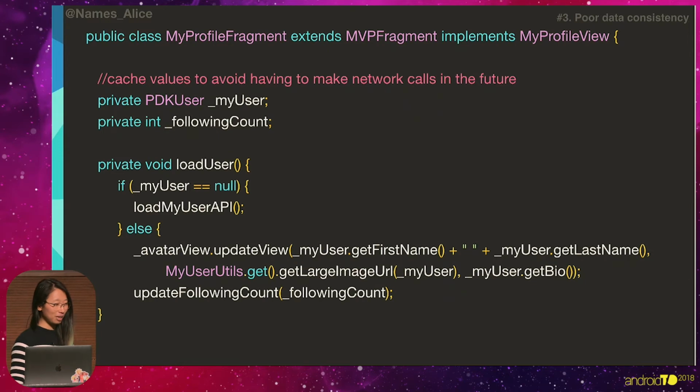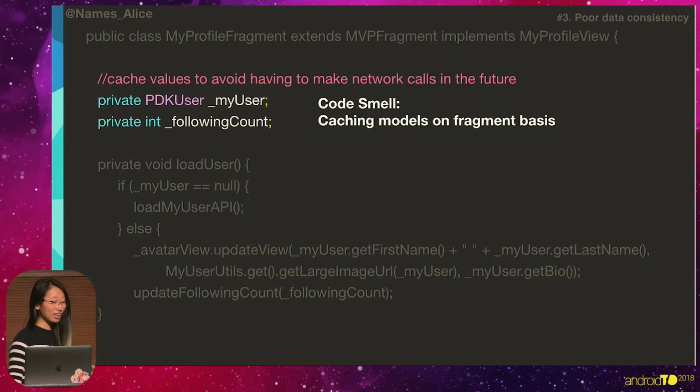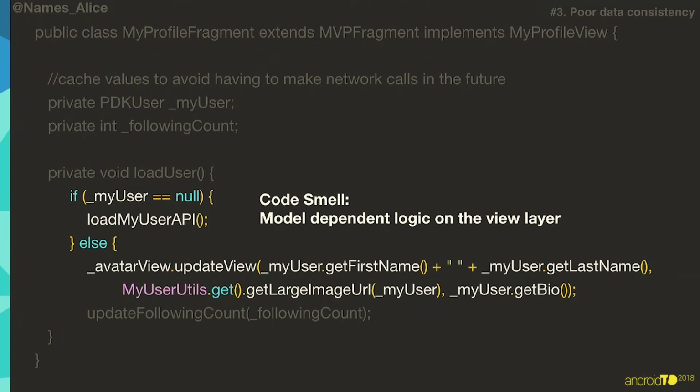So here are some code smells in my current code. One is that we're caching models on a per fragment or view basis. Secondly, we're introducing model-dependent logic in the view layer, and we're updating that view depending on whether or not that model exists, and loading it from the API.